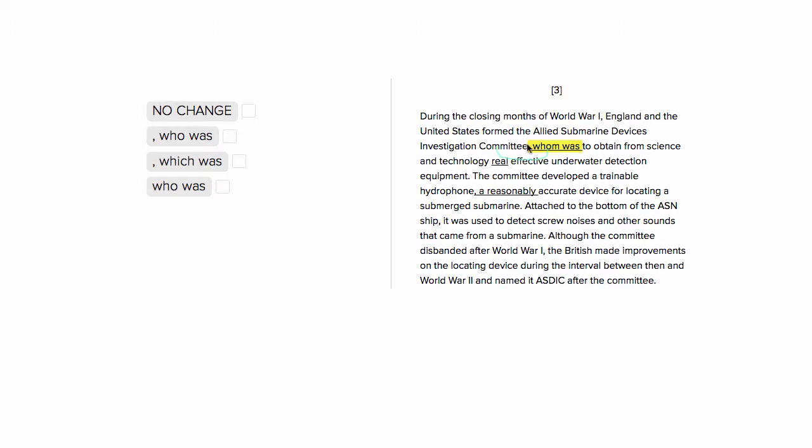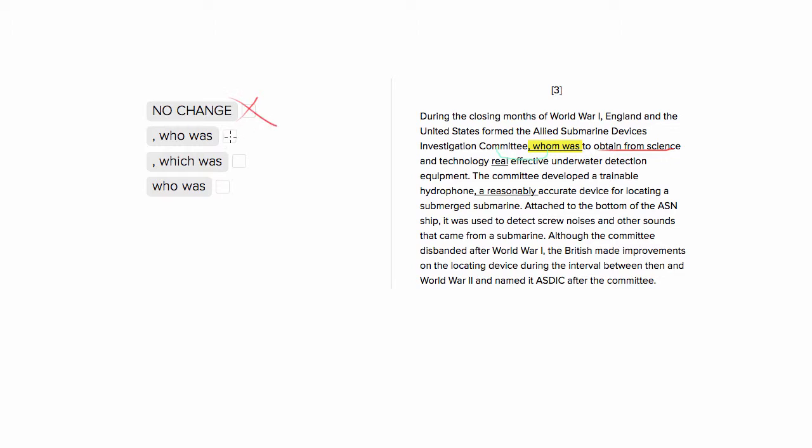So let's look at the first choice. This first choice has "whom." So "whom" is very uncommonly used in spoken English, but it's something that refers back to an object. Since this allied committee is doing an action, it's obtaining from science and technology, we can't use "whom" because it won't allow it to function as a subject. So that's going to be wrong.